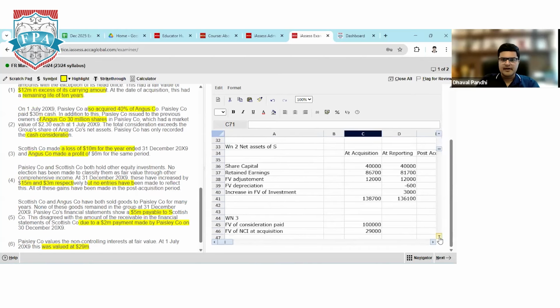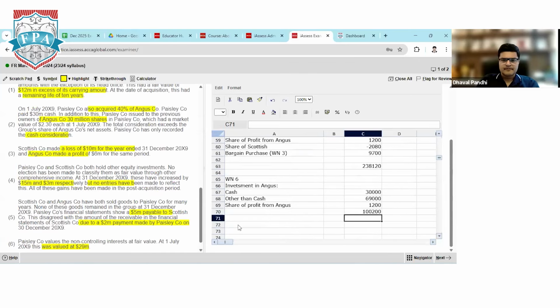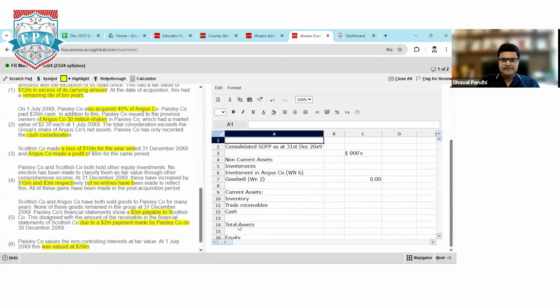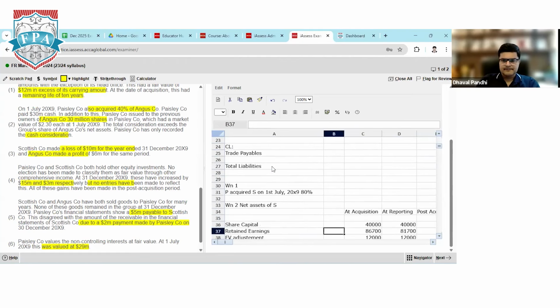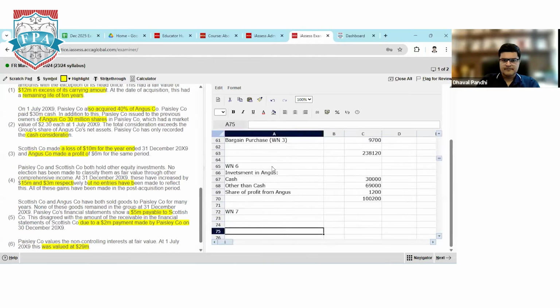For your benefit, I will make another working note 7. Working note number 7, which is for other investments. For this, I'll make a working note investment. Working note 7. P investment. S investment.